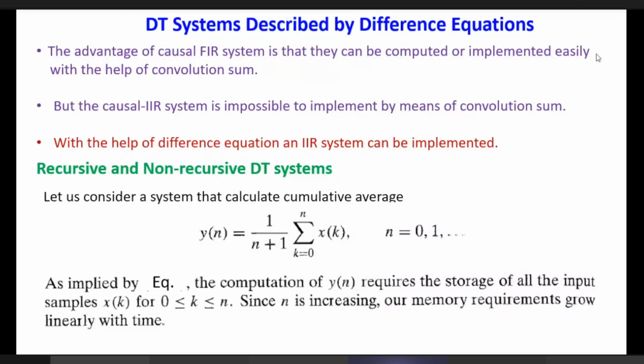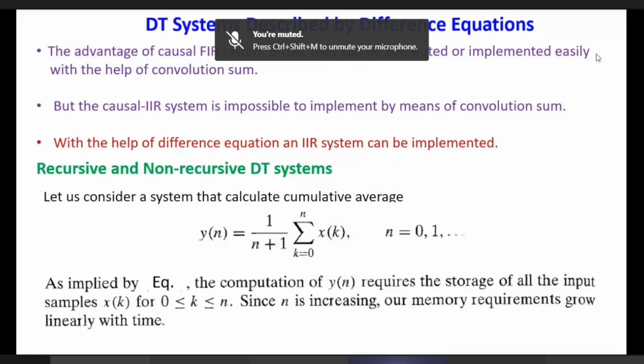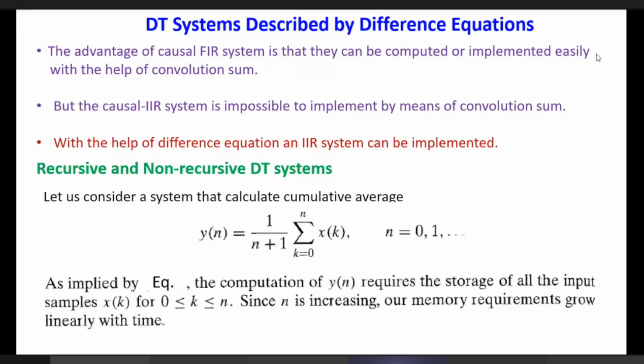Convolution sum is easy if the lengths of h[n] and x[n] are finite. But if the length of h[n] is infinite, as required in the case of an IIR system, it is very difficult to calculate the convolution.